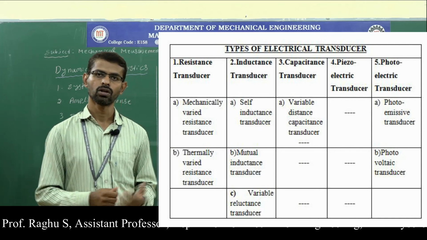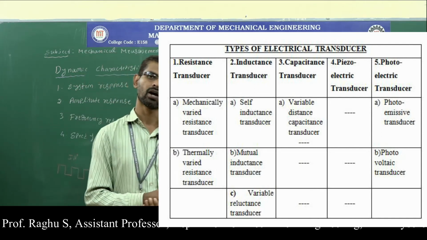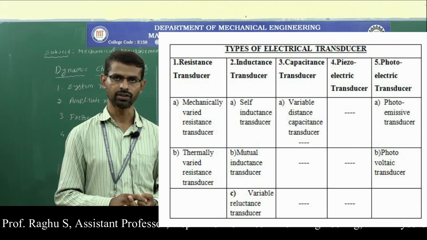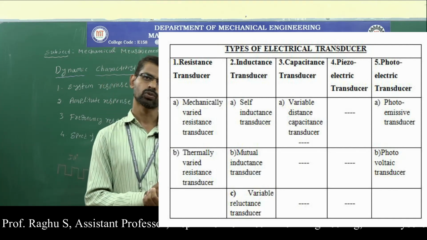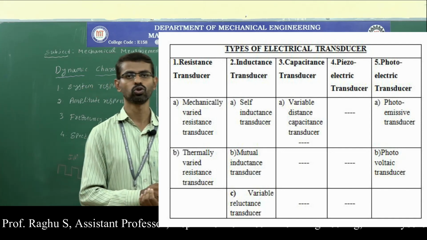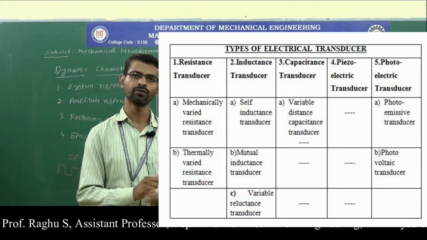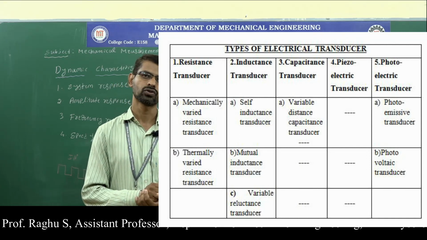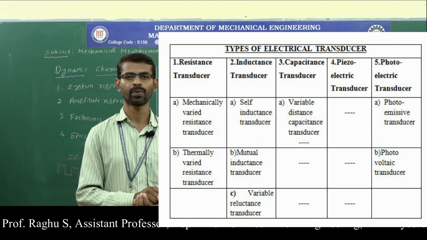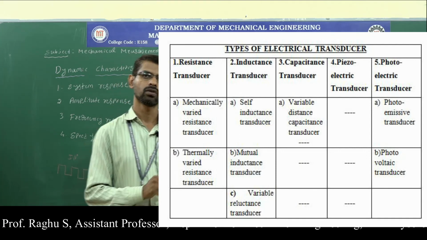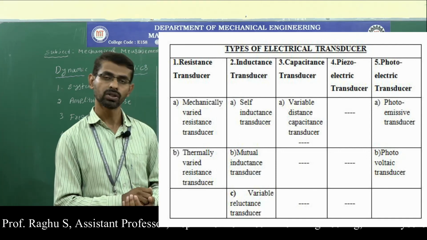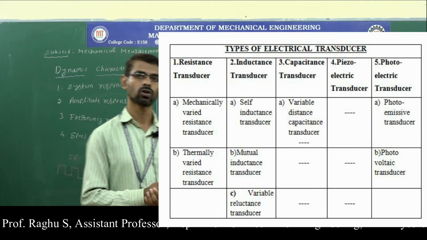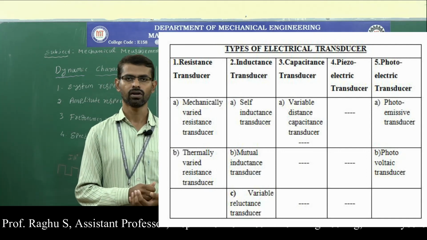photoelectric transducers. In the resistance type transducers, we have a mechanically varied resistance transducer and a thermally varied resistance transducer. In the inductance types, we have self-inductance transducer, mutual inductance transducer and variable reluctance transducer. Next, in capacitance transducer, we have the variable distance capacitive transducer. Then in photoelectric transducer, we have photoemissive transducer and photovoltaic transducer. So these are all the different types of electrical transducers.